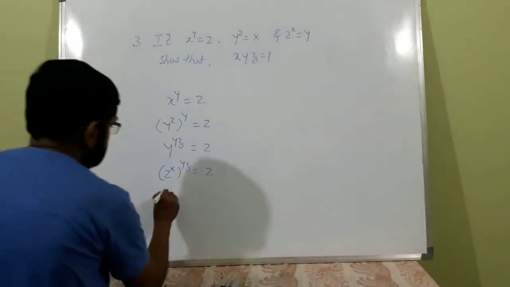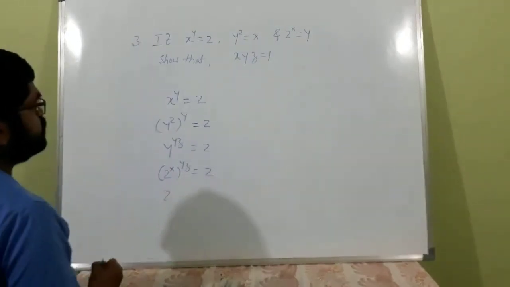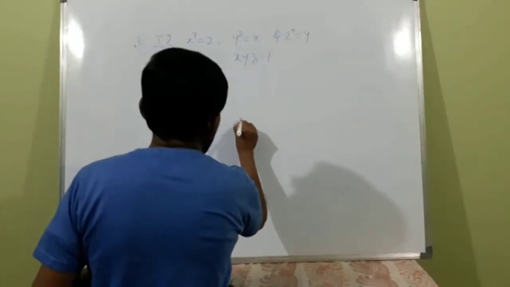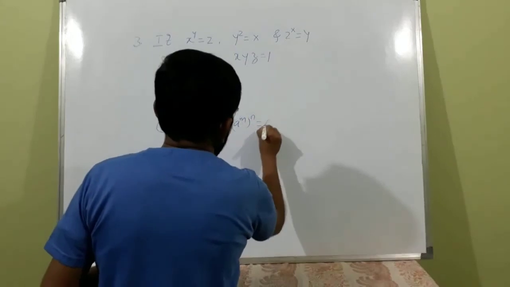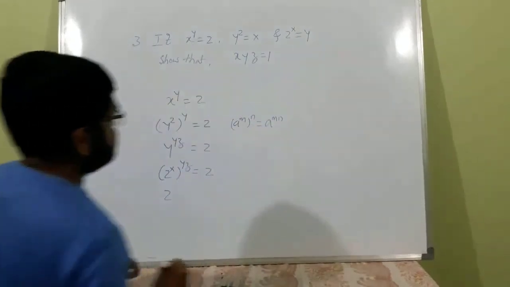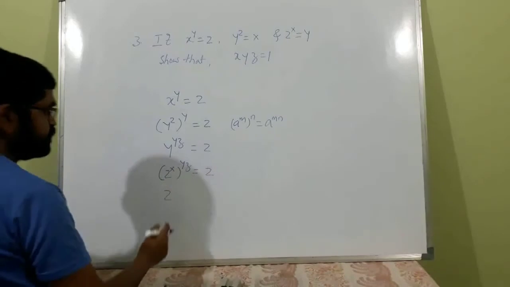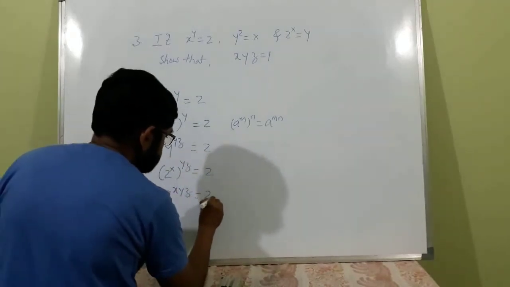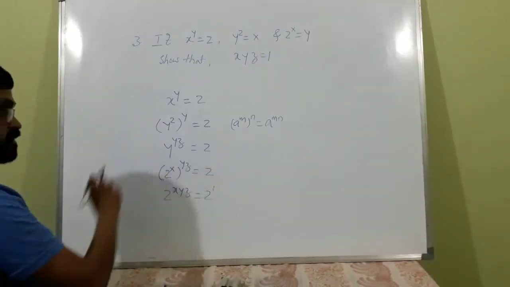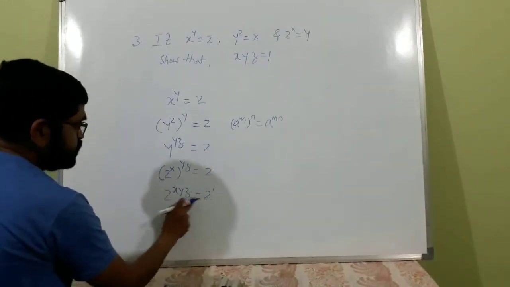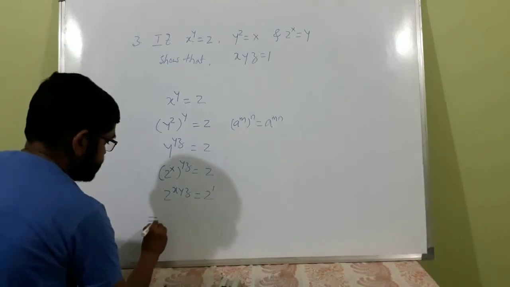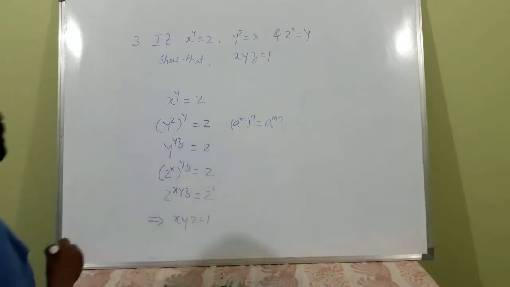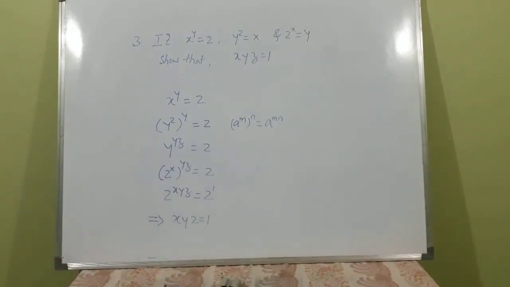I hope you got this. a raised to m raised to n is a raised to m into n. Similarly, by the same rule, xyz is equal to z raised to 1. z is nothing but z raised to 1. Both the bases are the same. That implies xyz is equal to 1. Very simple example it is.